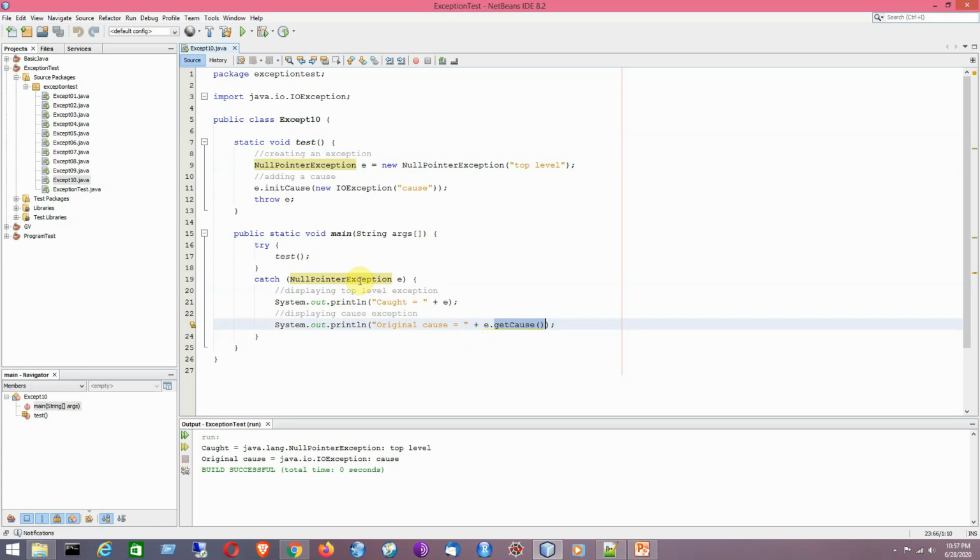So I will get the result by calling the getCause method, and it will show you java.io.IOException: cause, because I have added a cause here, that is a sample string message. In that way I will know, if a particular exception has occurred, what is the reason and what is the exception for which the current exception has been generated.